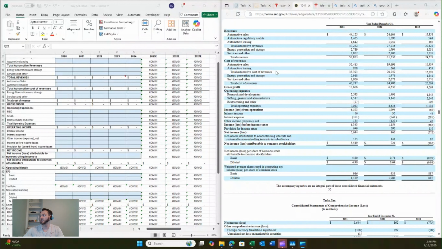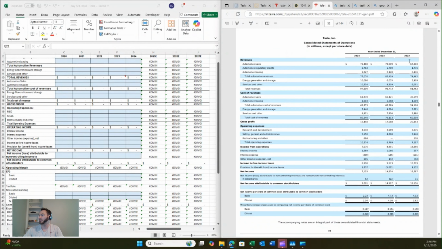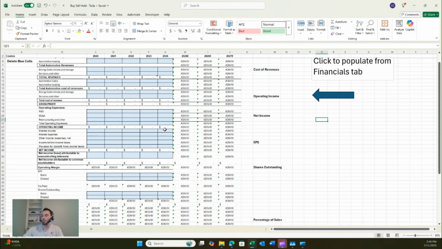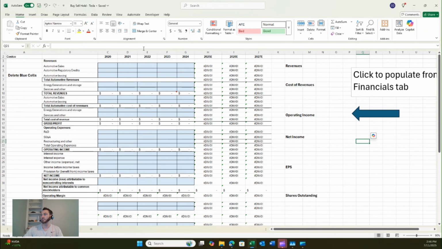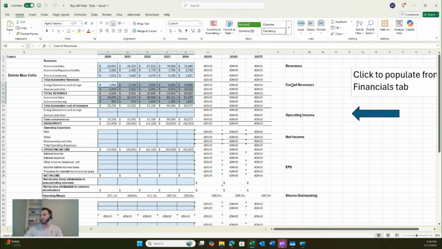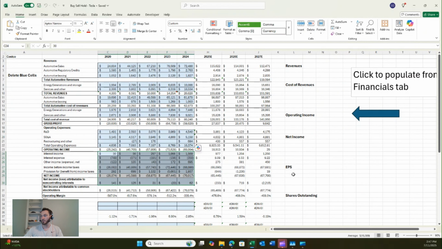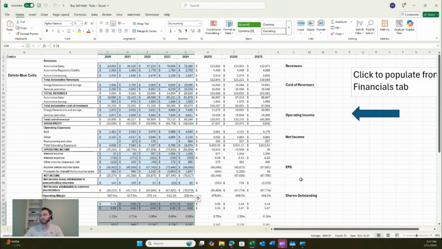So looking at the different years we have here, 2020, 2021, 22, 23, and 24, we have all of our information on the income statement. So I'm just going to pull up my spreadsheet and then we can walk through the actual numbers, which I have already populated with some macros. So we can just go ahead and fill these in: revenues, cost of operations, operating income, net income, earnings per share, and shares outstanding. So we can look at these a bit more closely here.